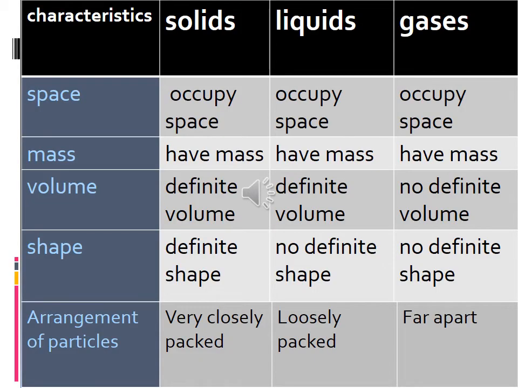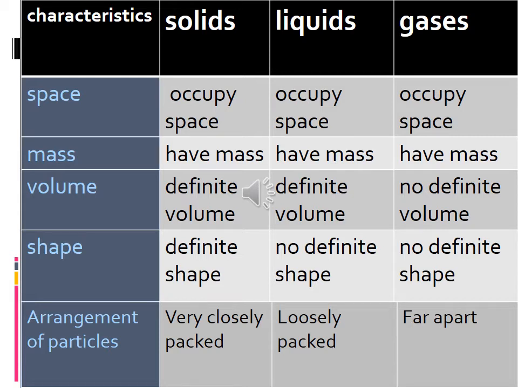These are the characteristics we have seen in the last class, okay? Characteristics of 3 states of matter. What are the 3 states of matter? Solids, liquids and gases. The first is space. Solids occupy space, liquids occupy space, and then gases also occupy space, okay? And then second one, mass. Solids have mass and liquids have mass and also gases have mass, okay?